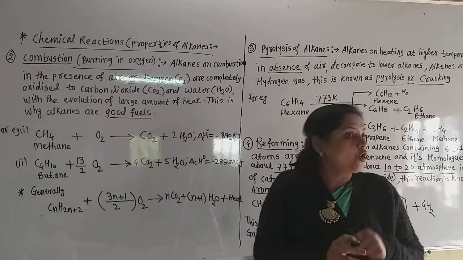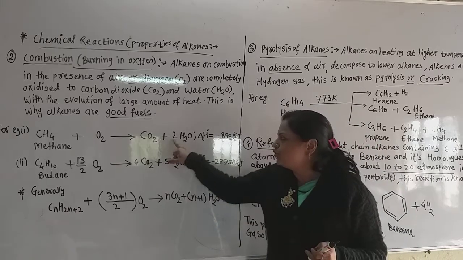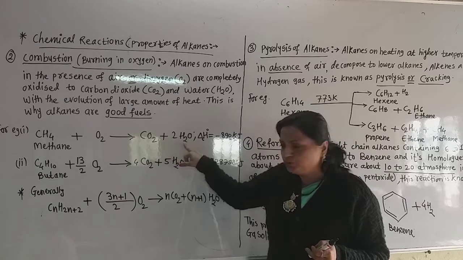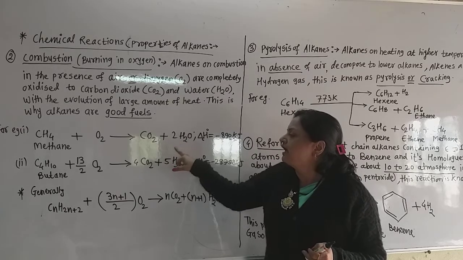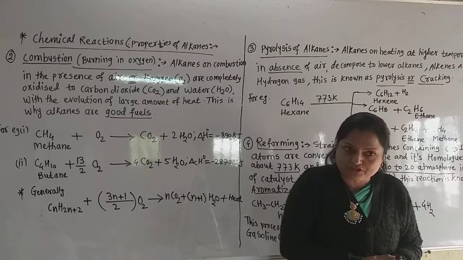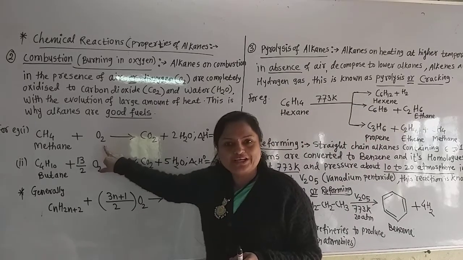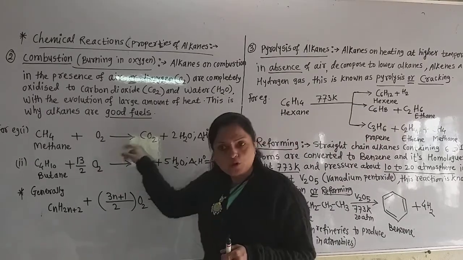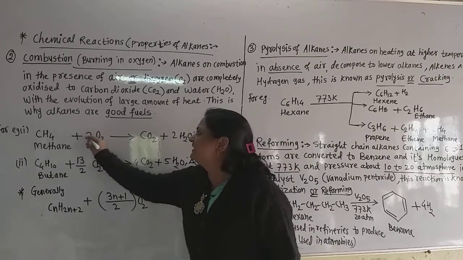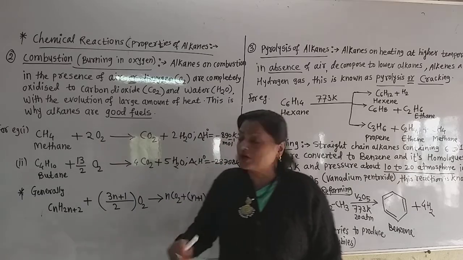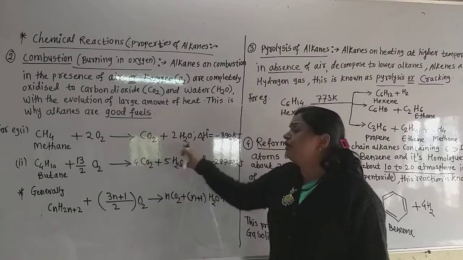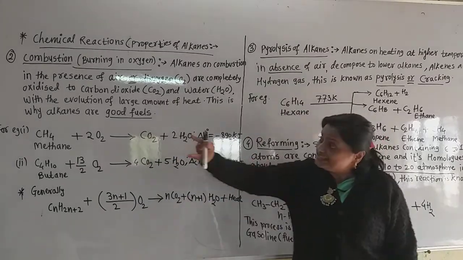Now balance the oxygen. Now see here, 2O. That means the oxygen here is 2, and hydrogen, 2 into 2, is 4. But oxygen is 2 here, and here there are also 2 atoms of oxygen. That means 4 atoms of oxygen are required. But we take only O2 here, because oxygen is in the form of O2. We require 4 oxygen atoms, so you must write 2 here. 2 multiplied by 2 is equal to 4. And hydrogens are already balanced: 2 into 2, 4 hydrogens are there. Now this reaction is complete.